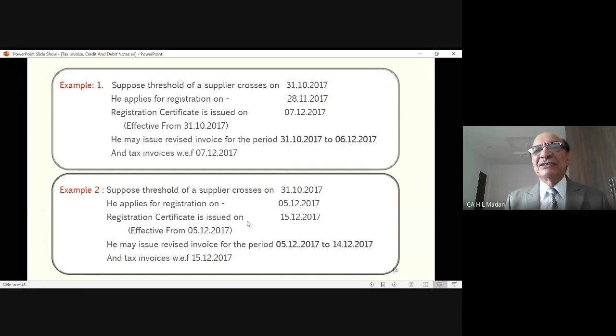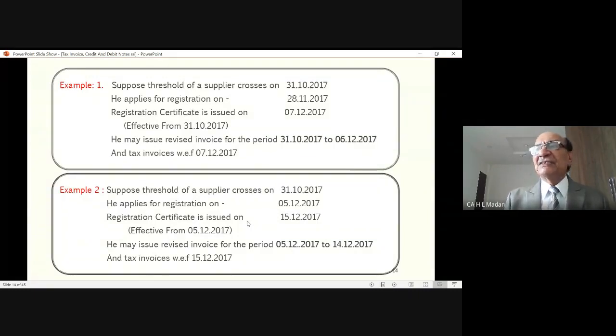He got the registration on 7 December. So from 31st October up to 6th December, means one day before 7 December, for this period, whatever supplies, whatever invoices he has issued, in place of those invoices, he can issue a revised invoice to his buyers, and those buyers can claim ITC which is written in the invoice.